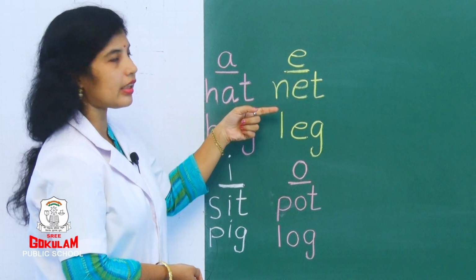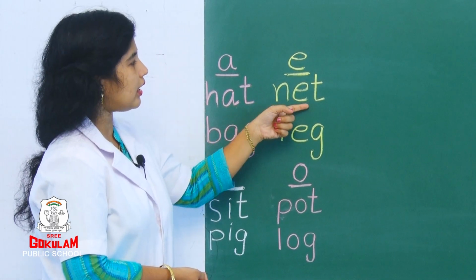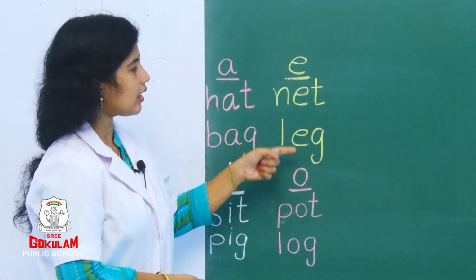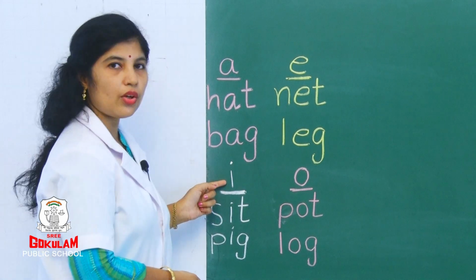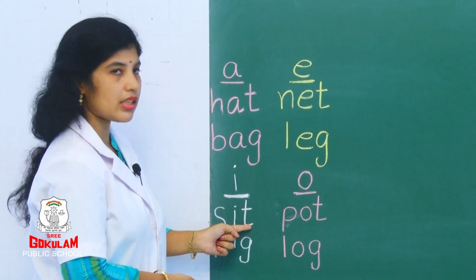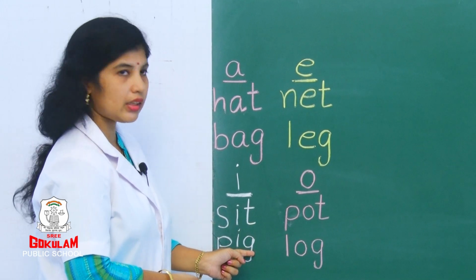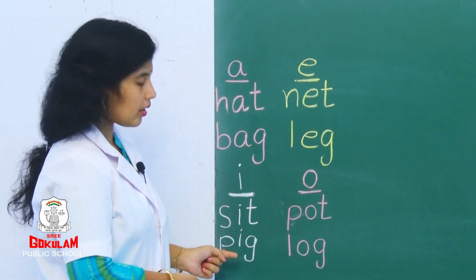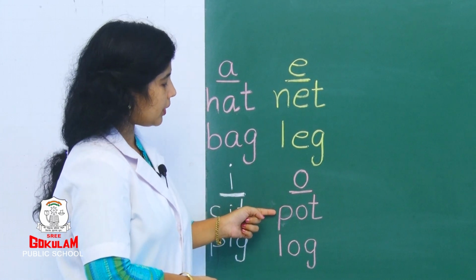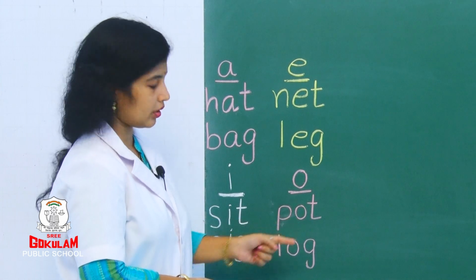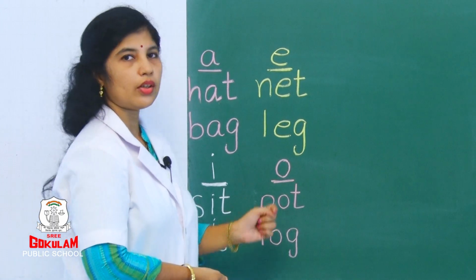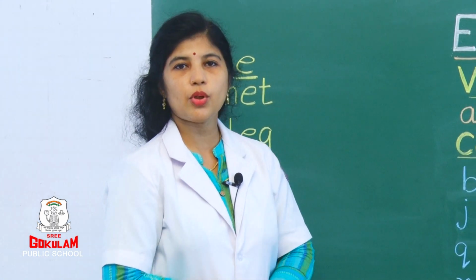Next, it is E. With E sound, which all the words we learned? It is N, E, T. Net. L, E, G. Leg. Net. Leg. With I sound, see here. Which all the words we learned? S, I, T. Sit. P, I, G. Pig. Sit. Pig. Next, it is O sound. With O, P, O, T. Pot. L, O, G. Log. Pot. Log.